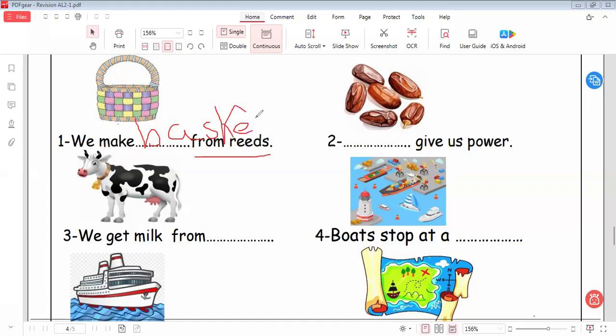We make baskets from reeds. We make baskets. Here is, we have dates. So I write it in plural because here we don't have s. So when we use the plural, I don't have s. Here it will be dates.